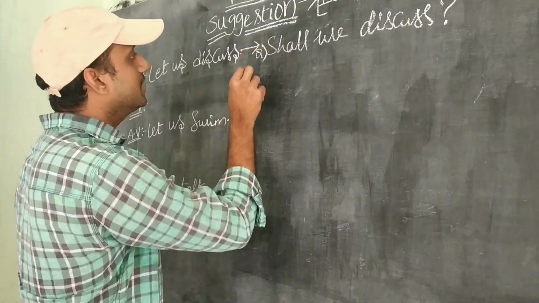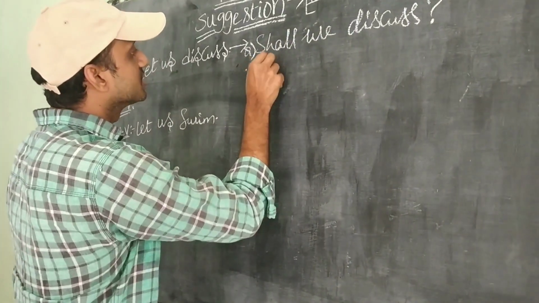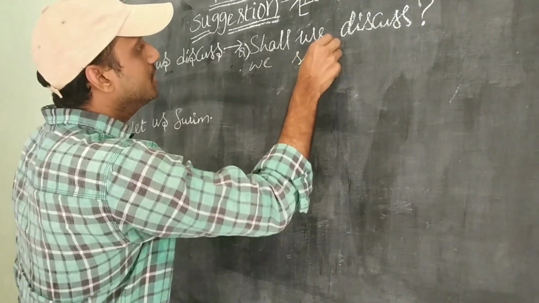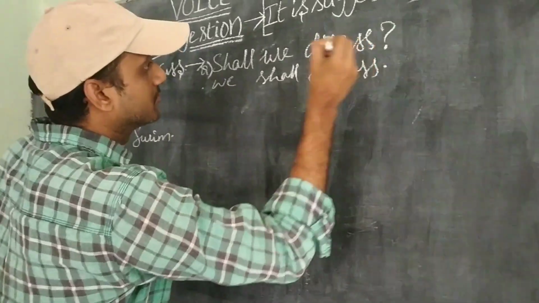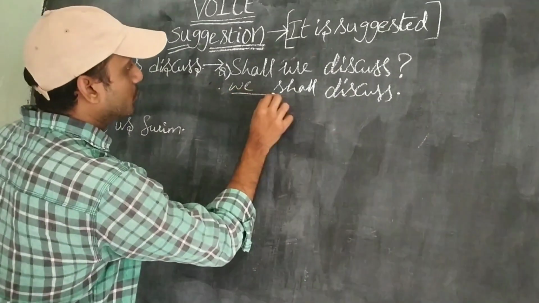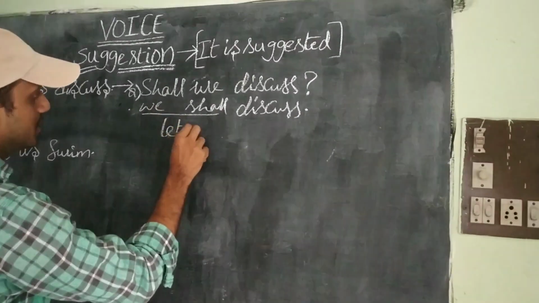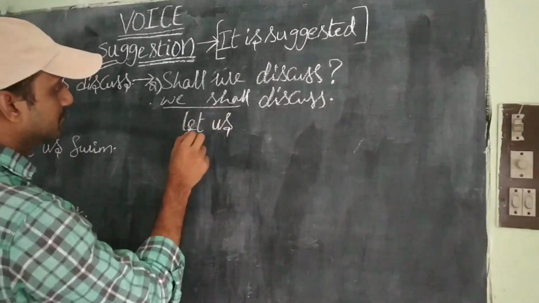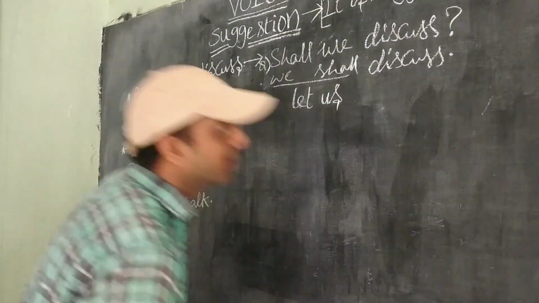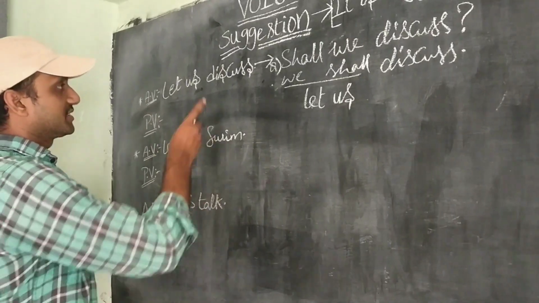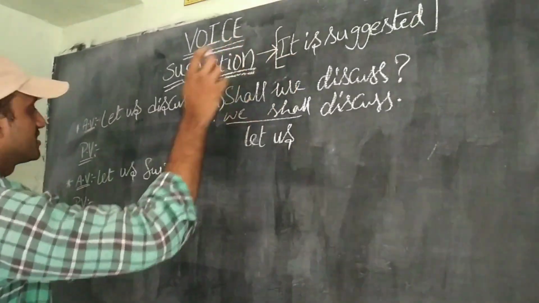If it is a question, what is the answer? We shall. We shall discuss. I already told you, shall we, shall can be written as let us. Okay. Now we are going to write the let us discuss example into passive form with the help of this format.